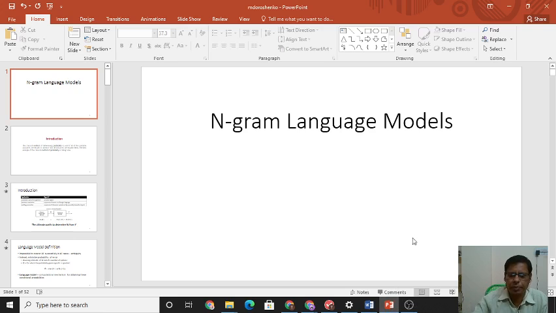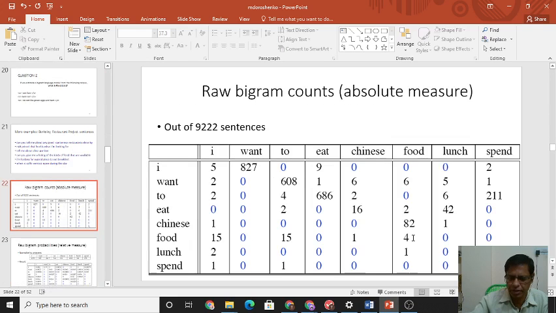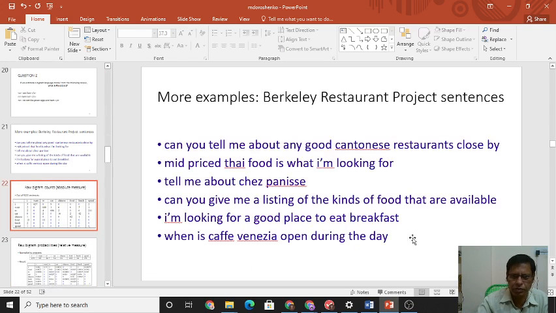Actually, probabilistic language modeling deals with the case where we know the expected output. What is going to happen is known as probabilistic language modeling. That is what we are going to see now.